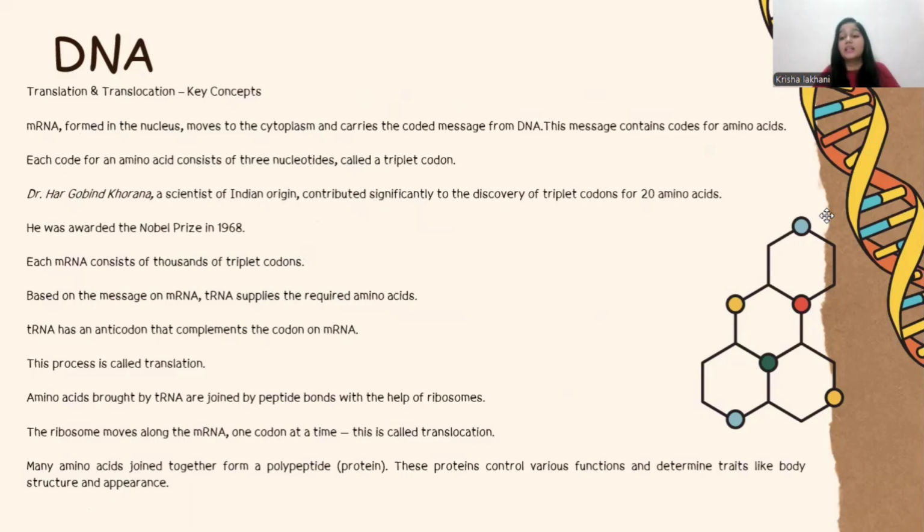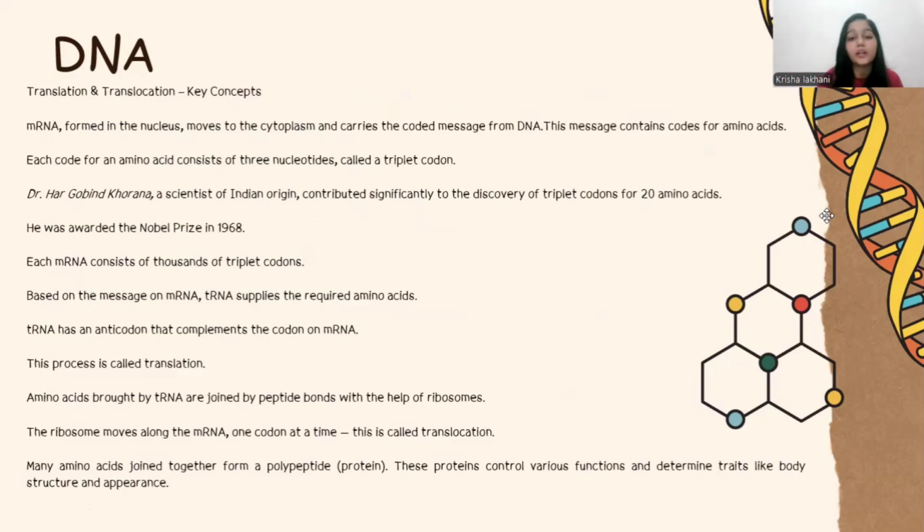He had discovered the codons for 20 amino acids at that time, around 1968. That means, if valine is there or glycine is there, what is the codon for it? GGG, GAG, GUG, something like this. So there are 3 codons for glycine. That is how he discovered the codons for 20 amino acids.